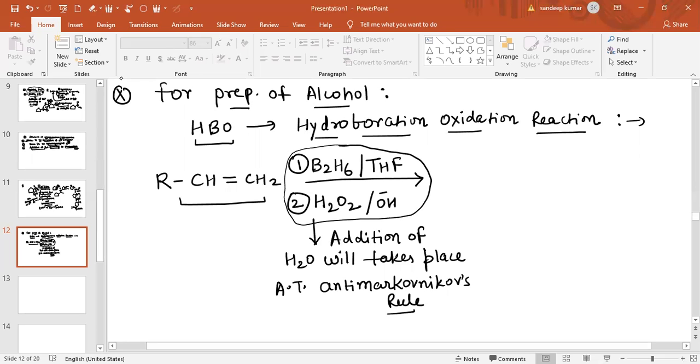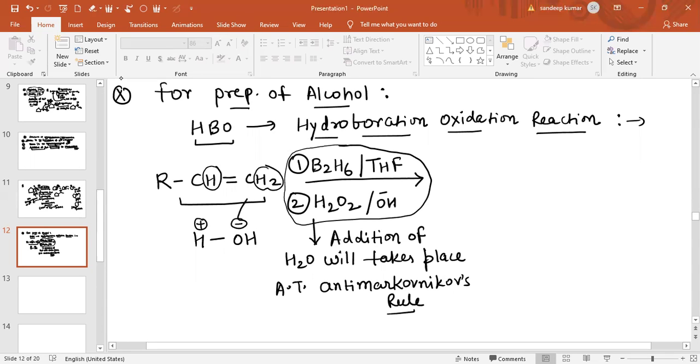Now you can simply say, basically, HOH addition according to anti-Markovnikov. There is only one hydrogen atom and there are two hydrogen atoms. So we will say there is H positive and there is OH negative. Now what happens?